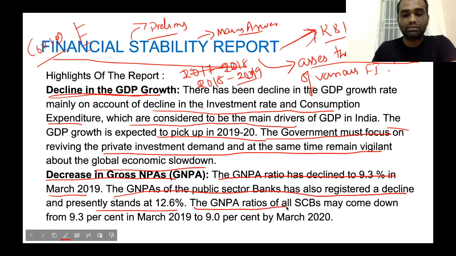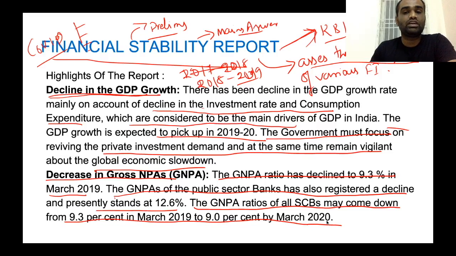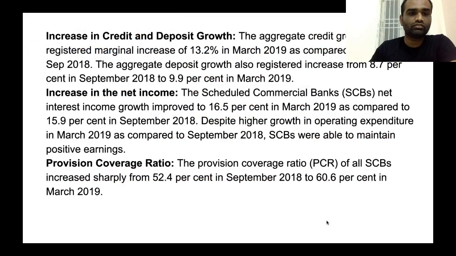Also, gross NPA of all scheduled commercial banks may come down from 9.3% in March to 9% in March 2020. Now, the gross NPA is expected to fall further from 9.3 to 9.0. Clear? Now, the next highlight of this report is increase in credit as well as deposit growth.